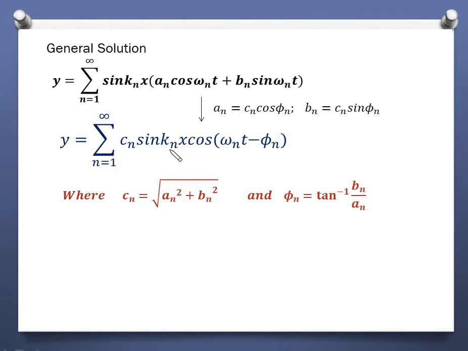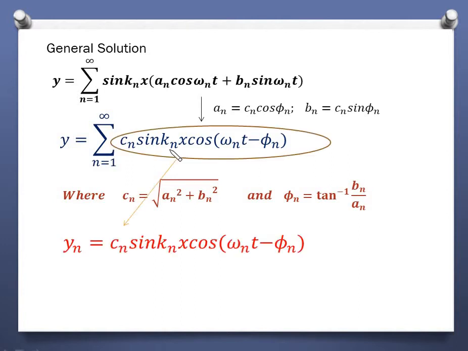Basically, when you are creating a wave in a string, you are generating an infinite number of modes, and the superposition of all modes gives you the actual wave. So let's call it the nth mode. This is the nth mode, and if you sum over all n modes, then you will get the actual wave.